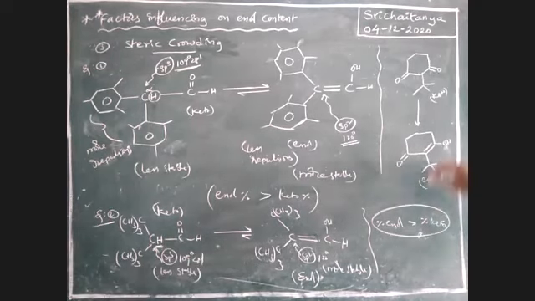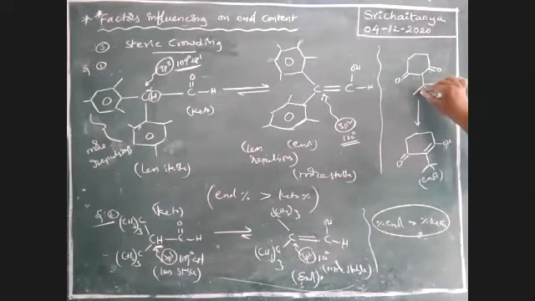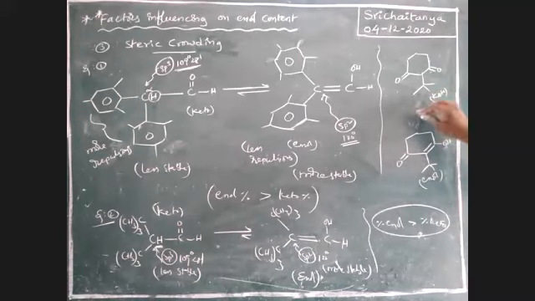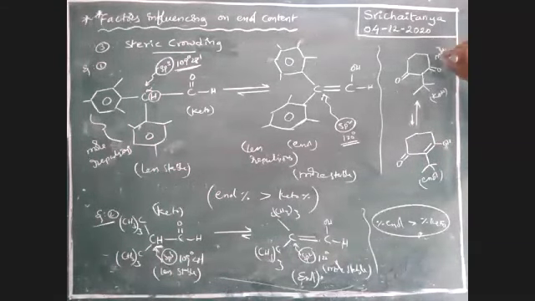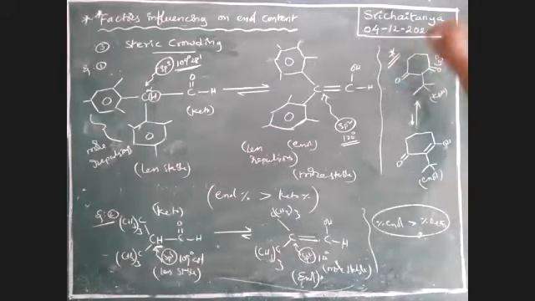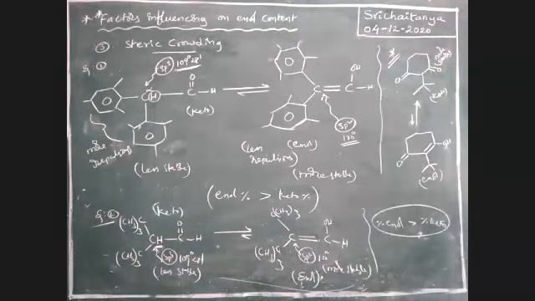So this is a slow direction and this is the favored direction. It is more stable, boys, in this case. It is an exceptional case; please keep it in mind.